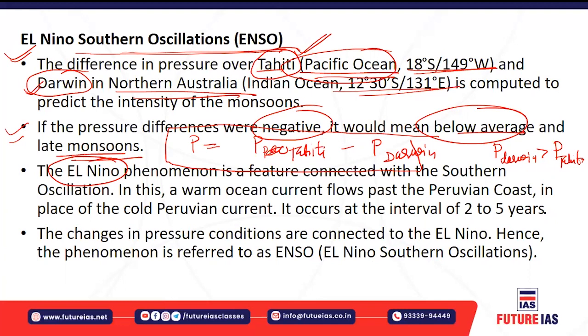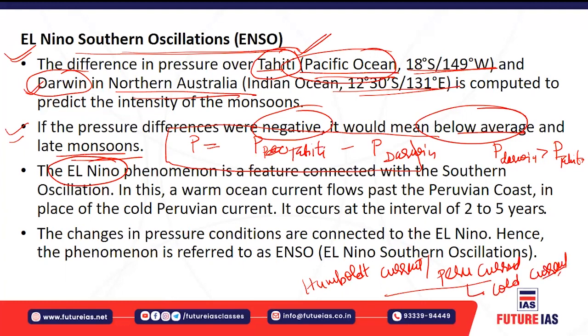It is also called the Humboldt current, or it is also known as the Peru current. Both are considered as cold currents, right? During normal time, these currents all along the Peruvian coast flow as a cold current.